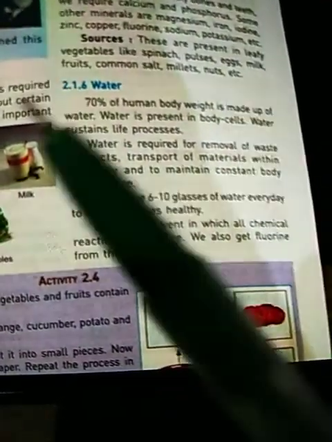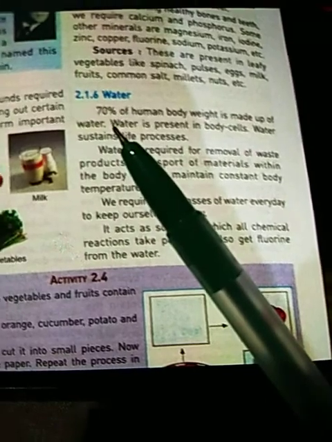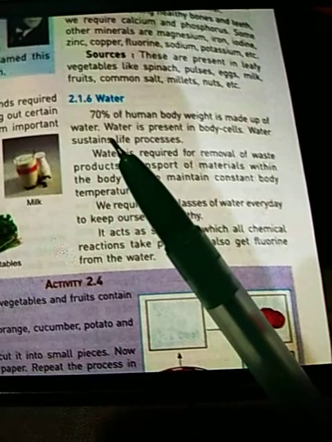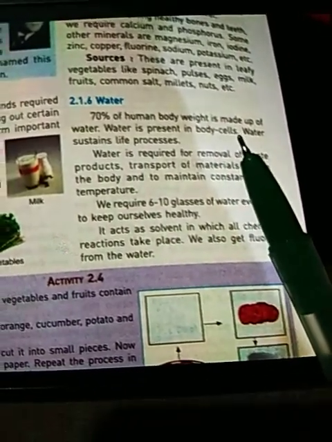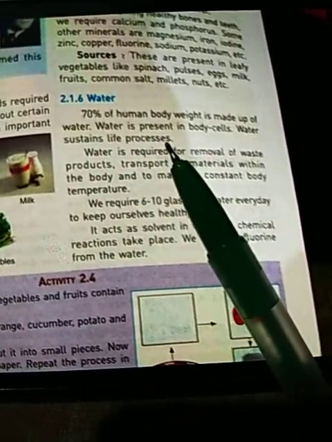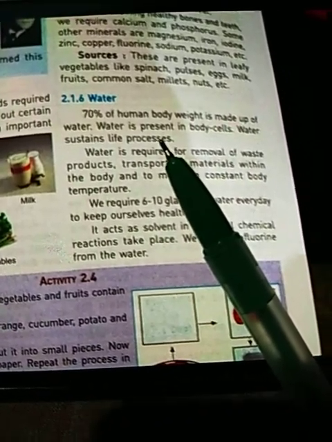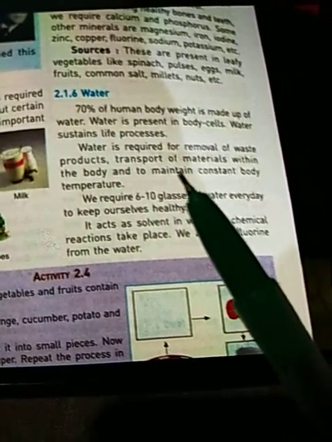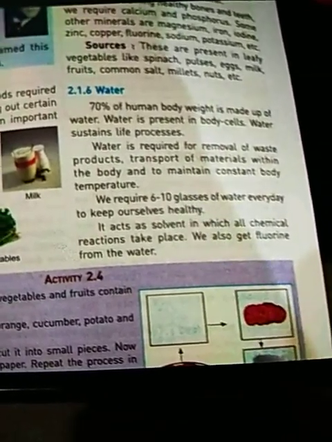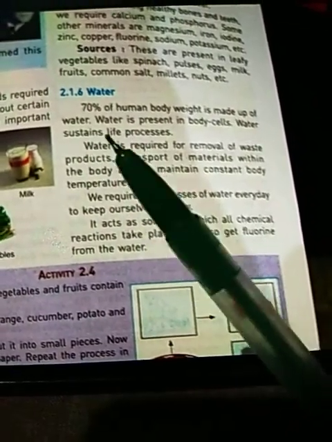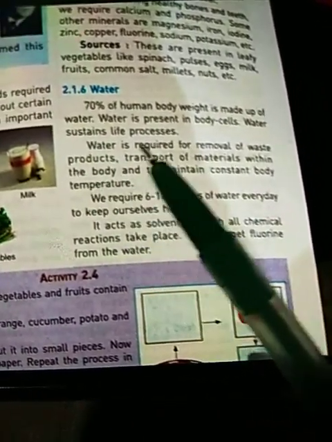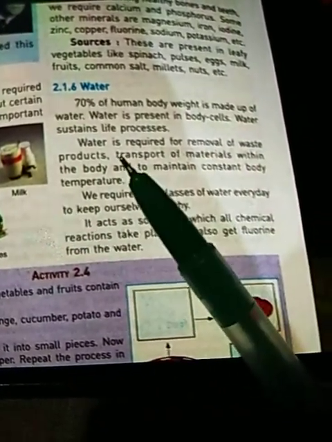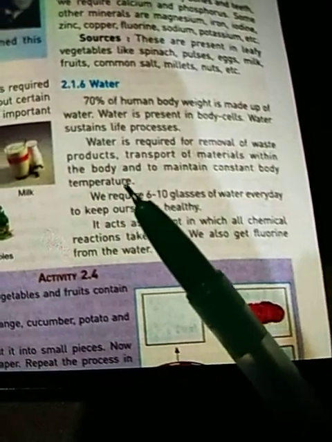Next we have water. As you know, children, 70% of human body weight is made up of water. Water is present in all body cells. Water sustains the life processes. When you feel dehydrated, meaning when there is a lack of water inside the body, you will feel fatigue and dizziness. So water is important for sustaining all life processes. Water is essential for removal of waste products, transport of materials within the body and to maintain constant body temperature.